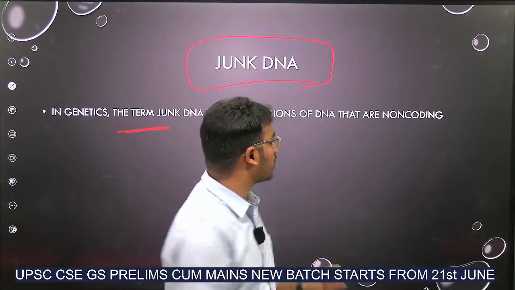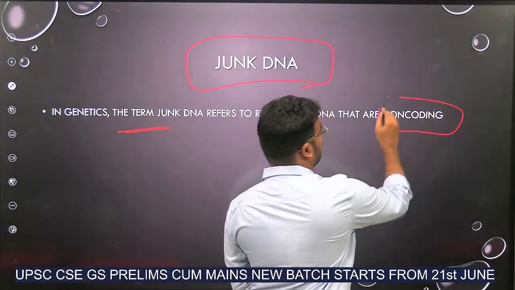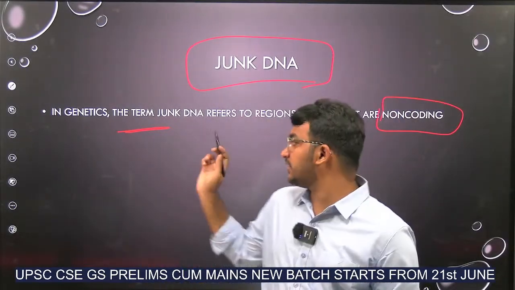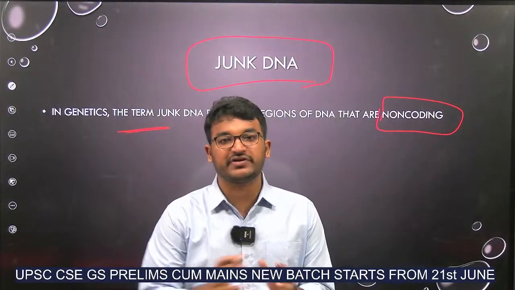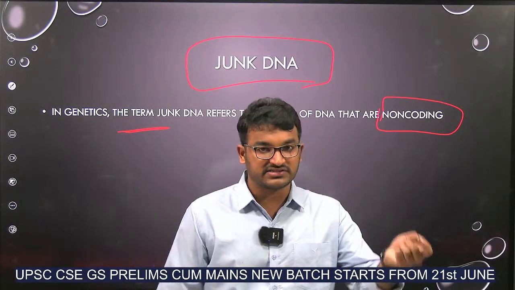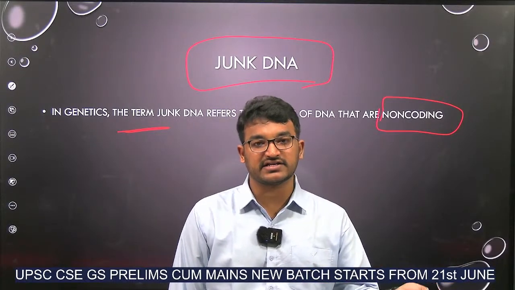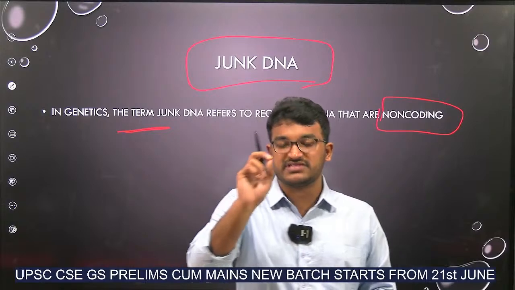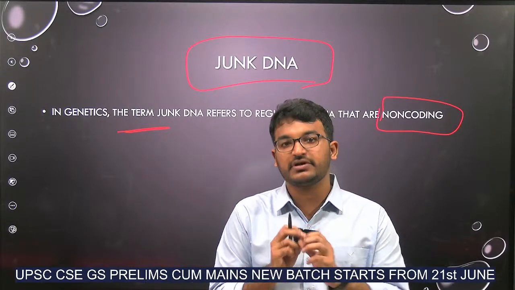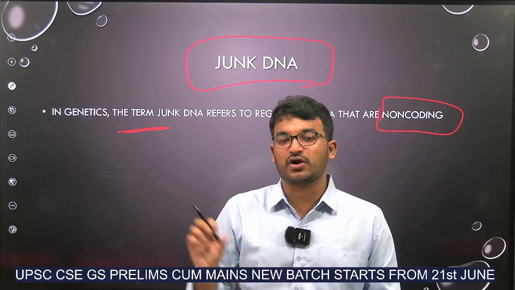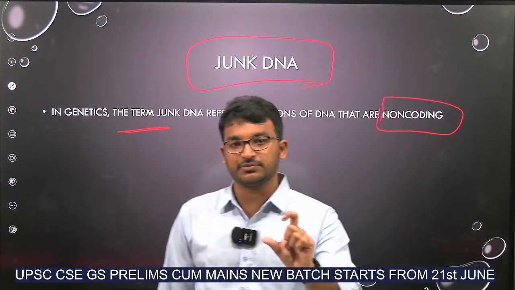That is called non-coding DNA. You know that the genes in our DNA give some characteristics. For example, one gene will give the color of hair, one will decide the taste buds and all. Now there will be some portions in our genes where there is no utility. Such things are called junk DNA. Just the name you need to know.